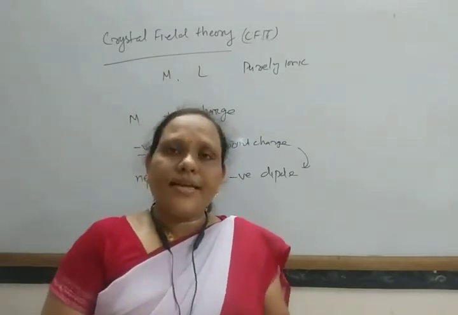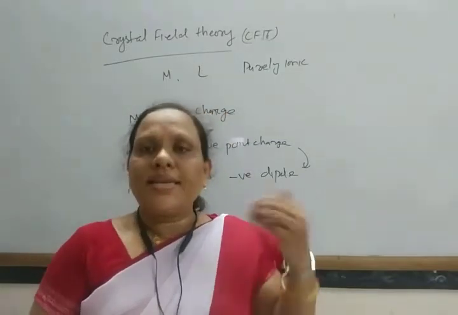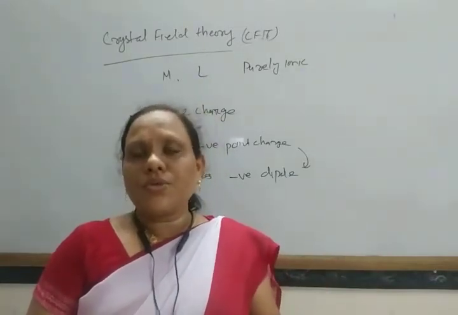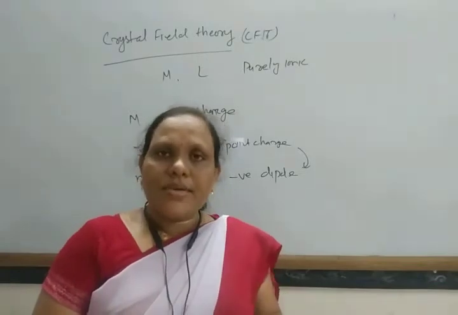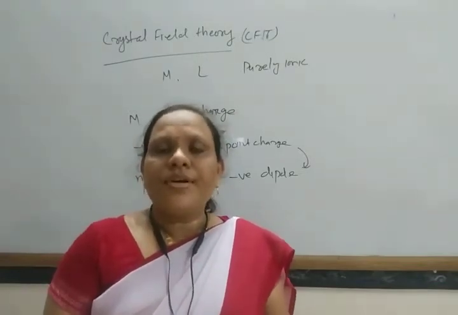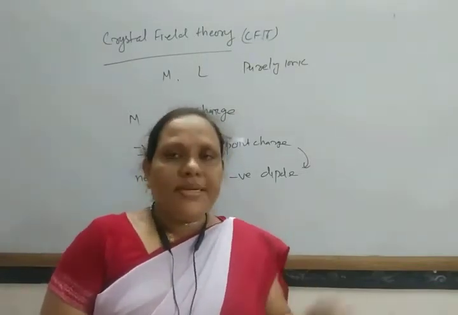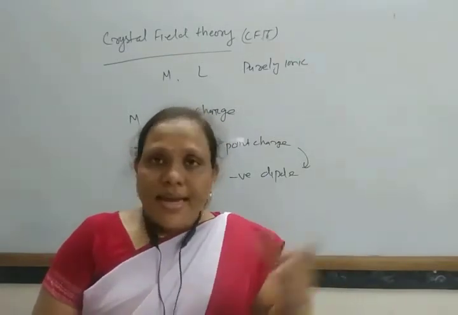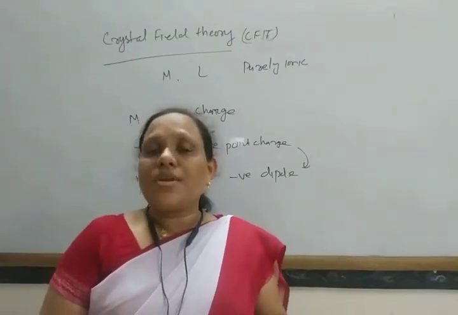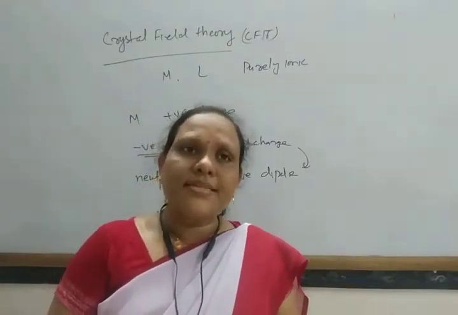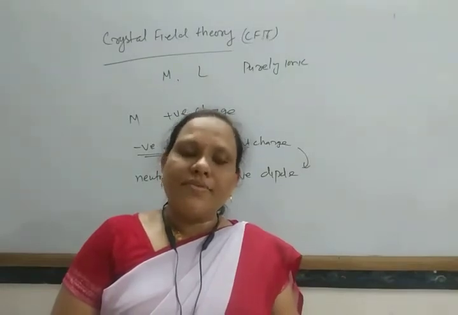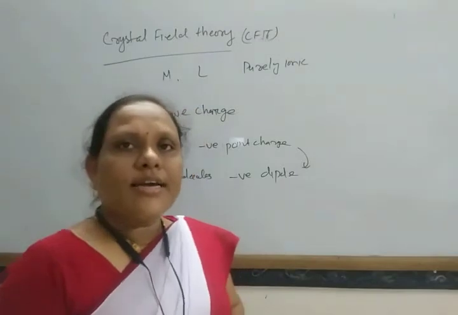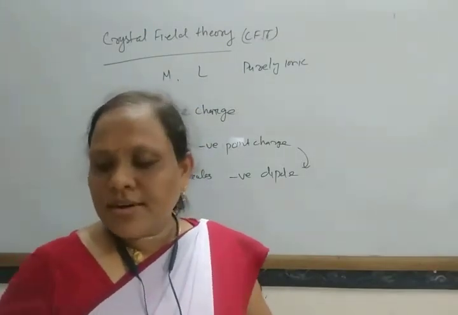Some get more repulsion and go to a higher energy state, and others get less repulsion and go to a lower energy state. In this way, the d orbitals split into two sets, and this is called crystal field splitting. The energy difference between these two levels is known as the crystal field splitting energy or crystal field stabilization energy.